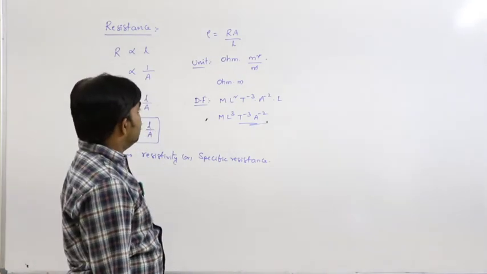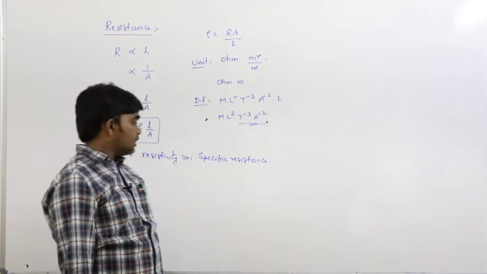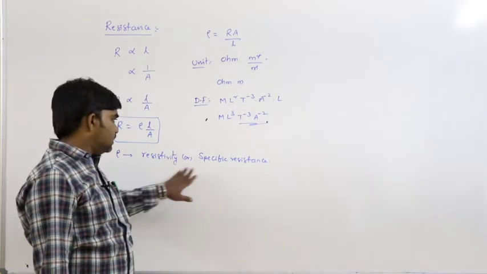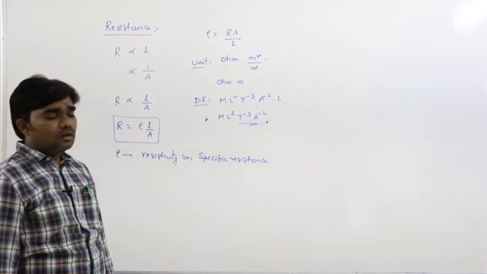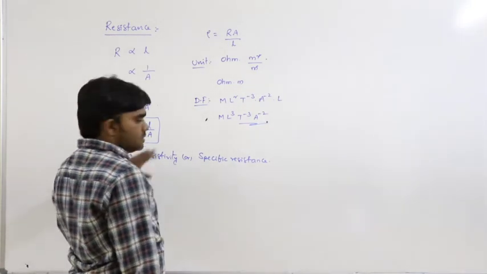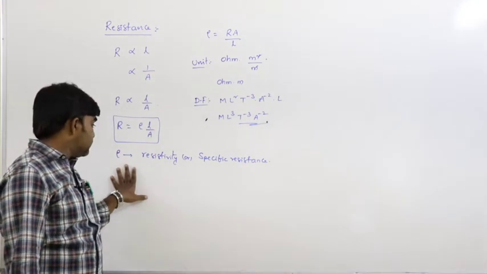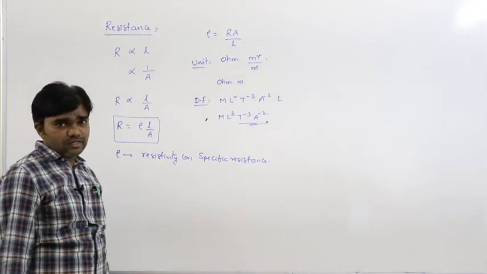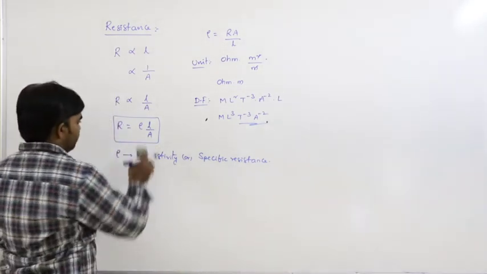This is the dimensional formula of the resistivity or specific resistance. Resistance depends on factors we discussed already, and now R is equal to rho L by A.